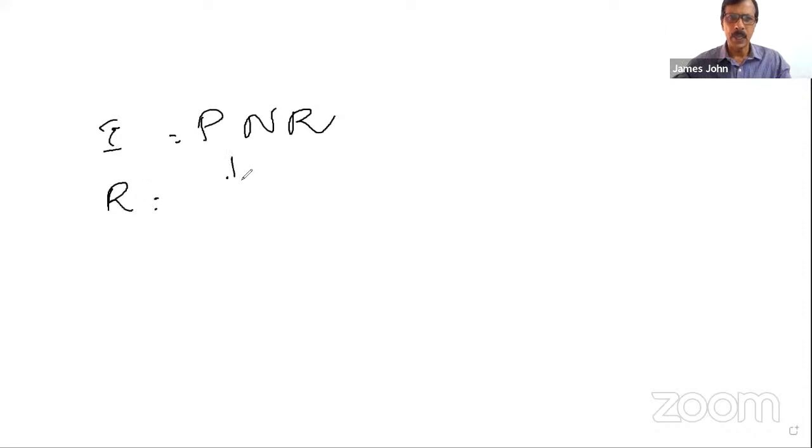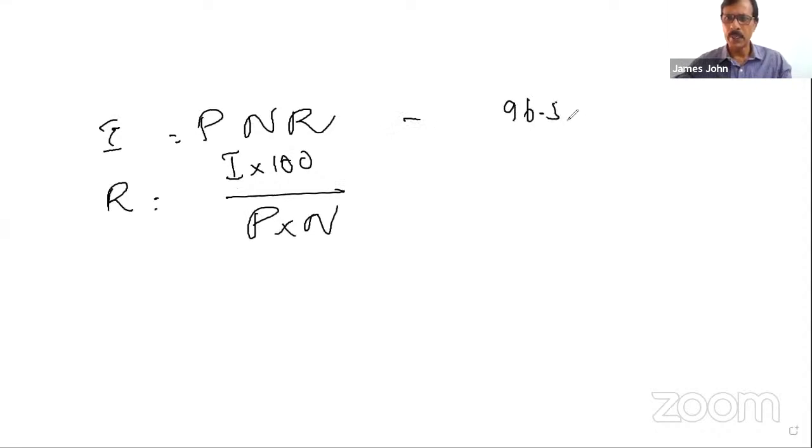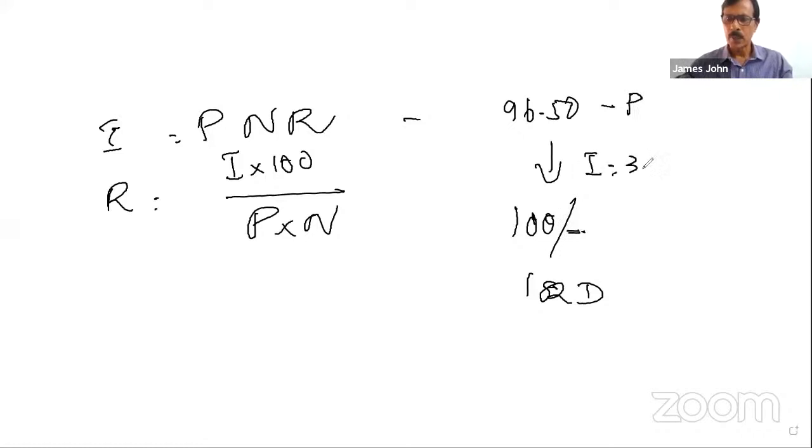See, here the simple interest formula is P into N into R. We want the rate of interest, and the formula is I into 100 by P into N. Here a person is paying 96.50 and receiving 100 rupees, and he has to wait 182 days. So 96.5 is the amount invested, P, and I is 3.50.